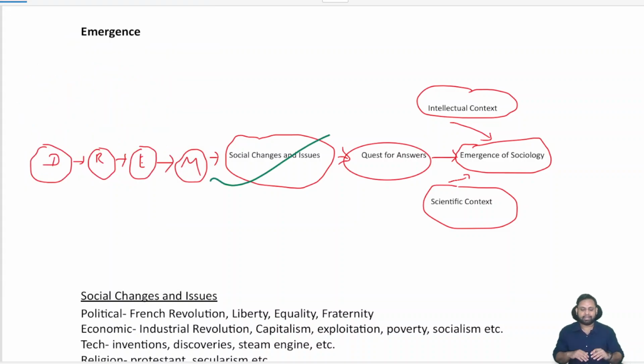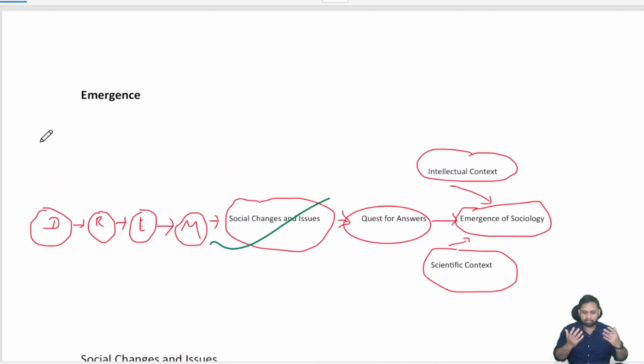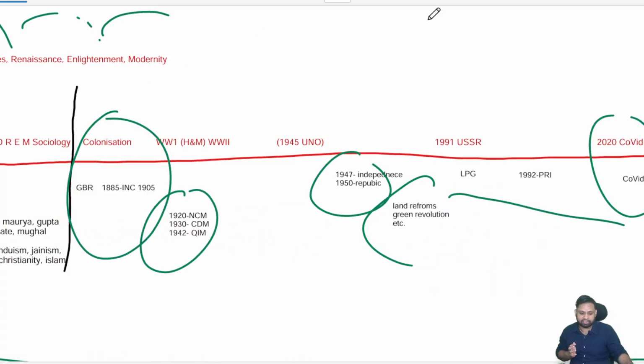Now what happens is that people start to find solutions. What is happening, they want to get justifications. Okay, so a quest for answers. Now what happens at this point, okay, people are becoming very individualistic and self-reliant. People again become individualistic, questioning the church. Then the family starts, okay, then again connected with this thing.